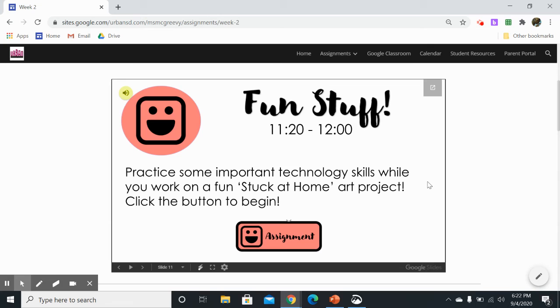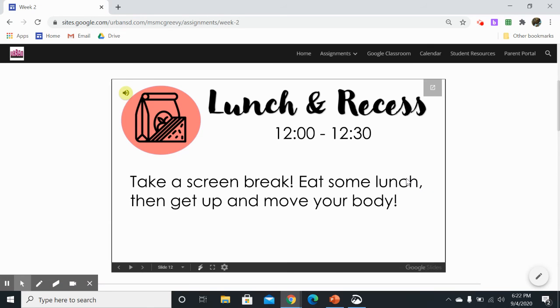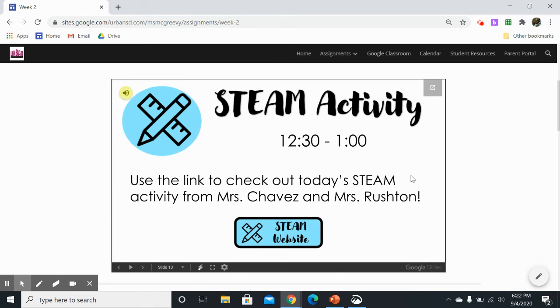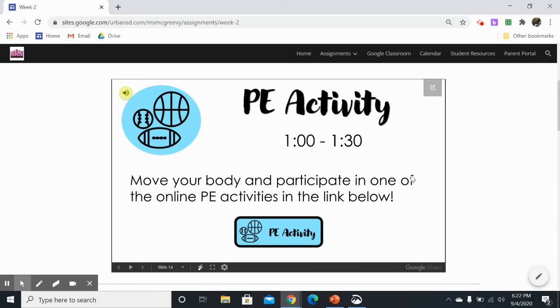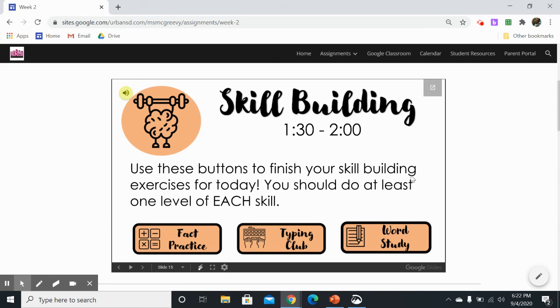So after our fun stuff, we are going to have some lunch and recess. We're going to do STEAM from 12:30 to 1, PE from 1 to 1:30, and then we are doing skill building. For skill building today, this says use the buttons to finish your skill building exercises for today. You should do at least one level of each skill. That means today I want you to do one level of extra math.